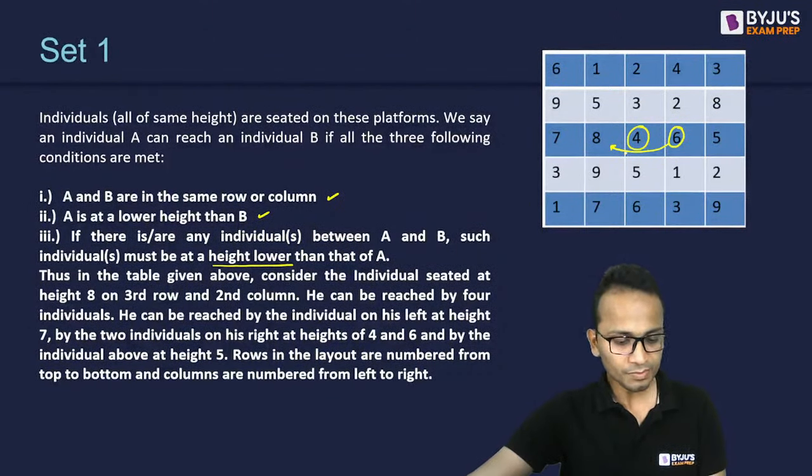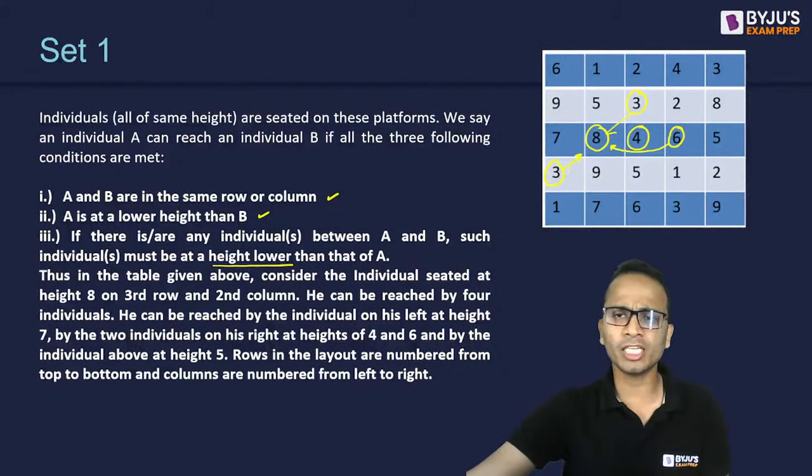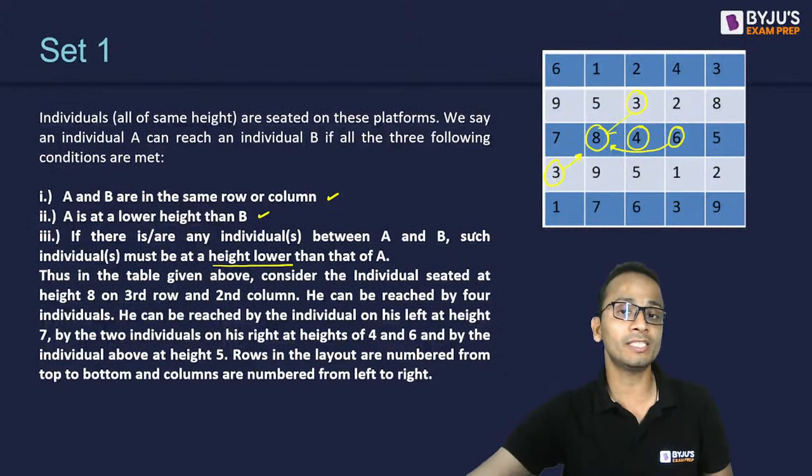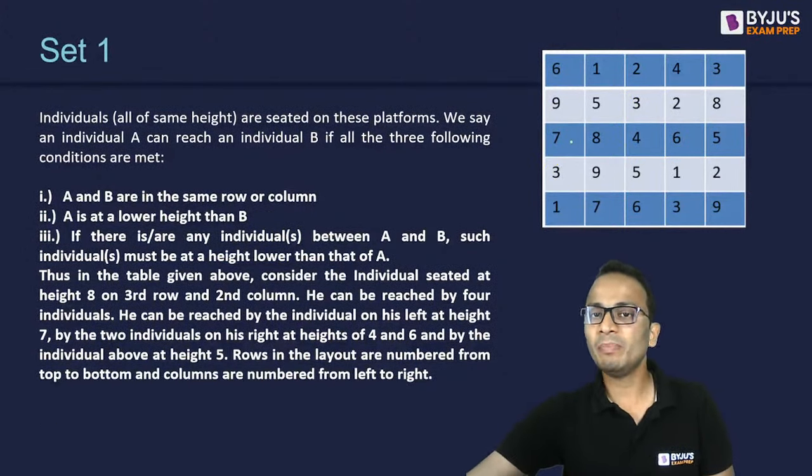Varun is asking whether 3 can also reach 8. Varun, which 3? If you're talking about this 3, it cannot reach 8 because it is not in the same row or the same column. Again, this 3 cannot reach 8 because it is not in the same row or the same column. All right, fine. So 8 can be reached by 7, by 4, by 6 and by 5. 9 cannot reach 8.